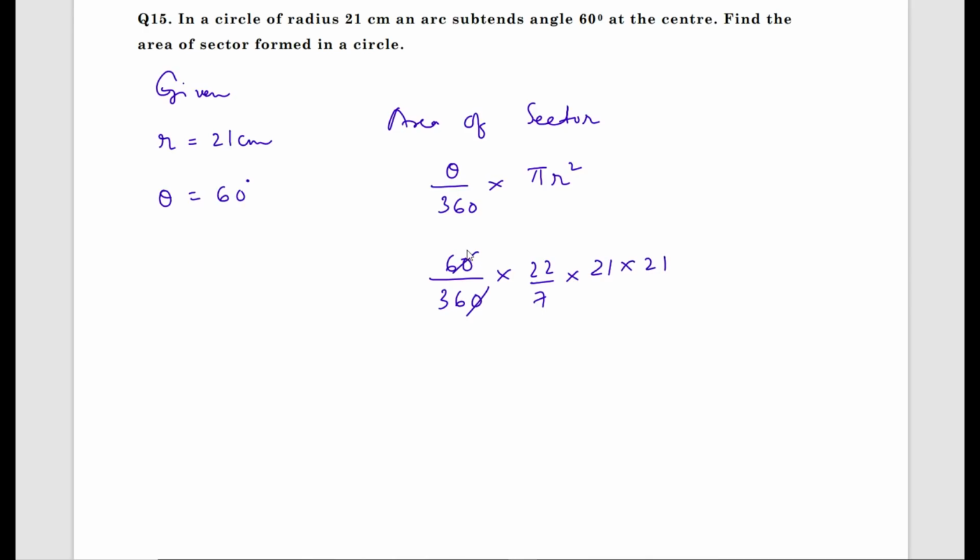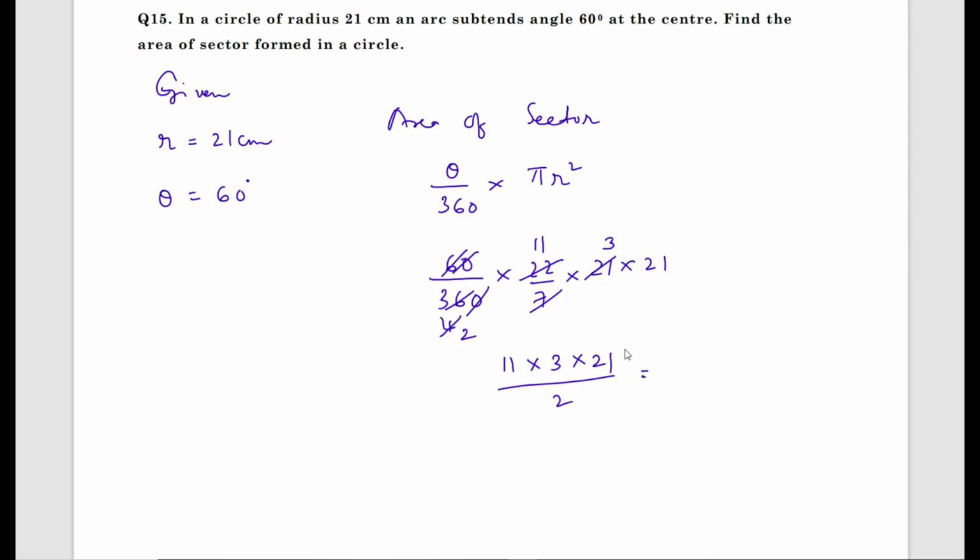0 and 0 will cancel out. 6 ones are 6, 6 fours are. Now 7 ones are 7, 7 threes are. Now 2 twos are, 2 elevens are. Now what are the numbers remaining? 11 into 3 into 21 by 2.